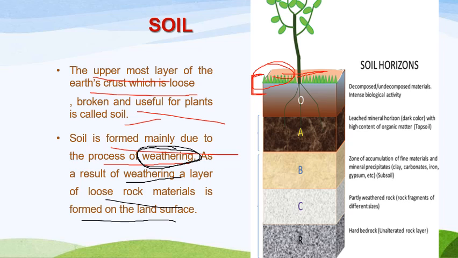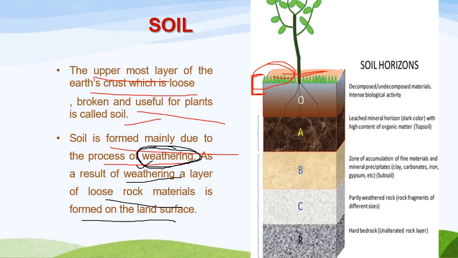So now you will think what this weathering is all about. Weathering is a word which means tearing off, or in simple words, just peeling off. So tearing off or peeling off is the basic meaning of the term weathering.